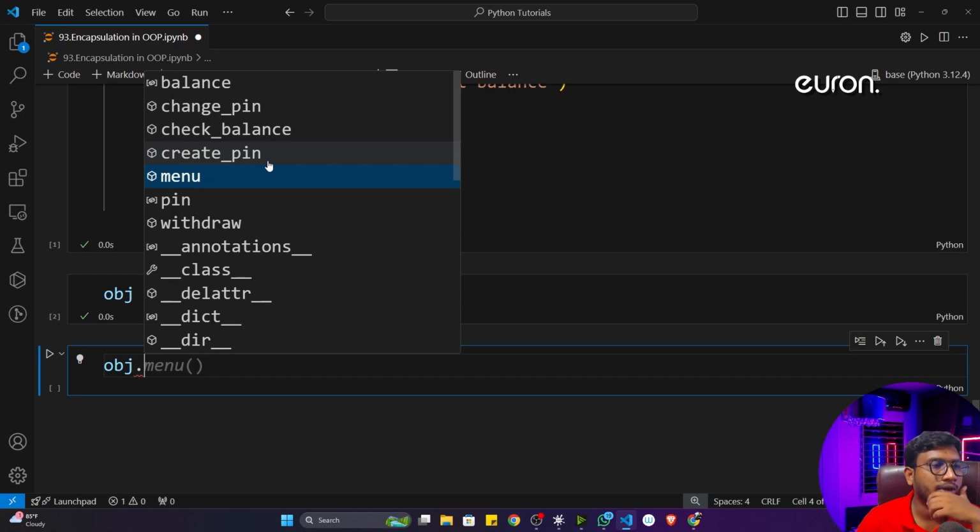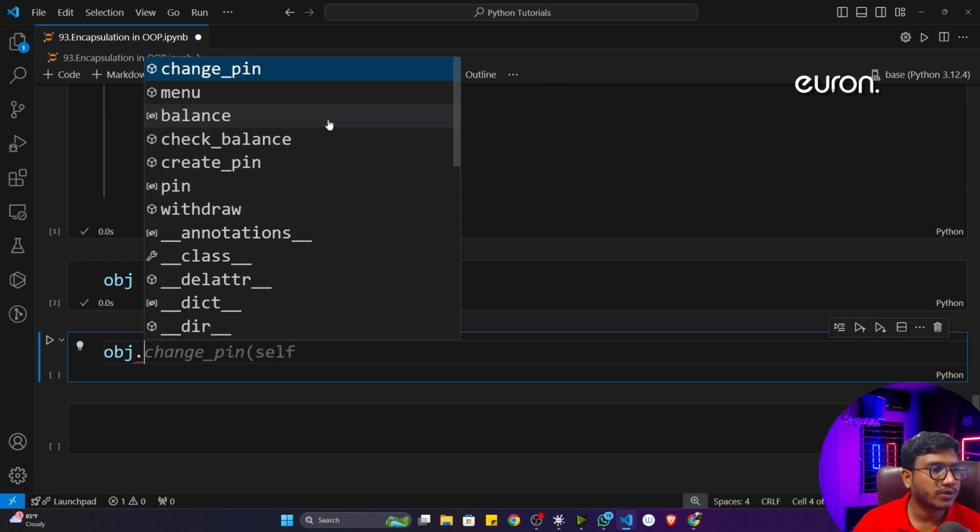He can see actually, okay, in your class balance is there, change pin is there, check balance is there, create pin is there, menu is there. Okay, so these are the things he can use. Now let's say the junior programmer wants to test this create pin, whether it is working or not and how it is working.